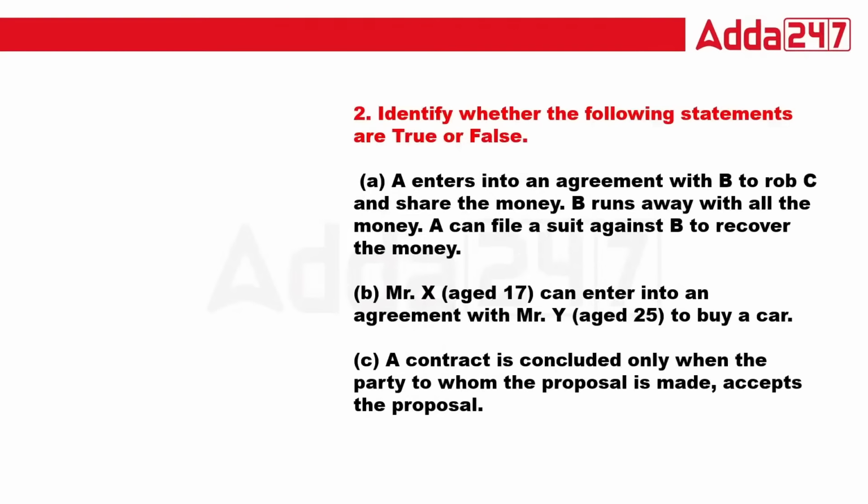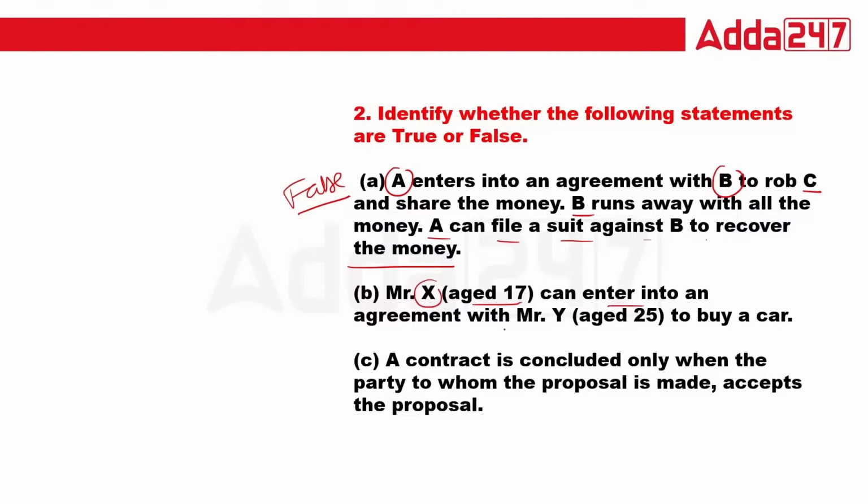A enters into an agreement with B to rob C and share the money. B runs away with all the money. A files a suit against B to recover the money. Is that true or false? Because the agreement A has made is not legal, if B runs away with all the money, A cannot file the case. So that statement is absolutely false. Okay, next.